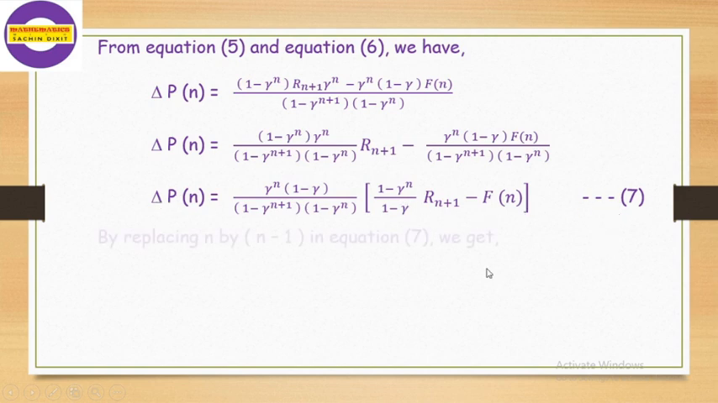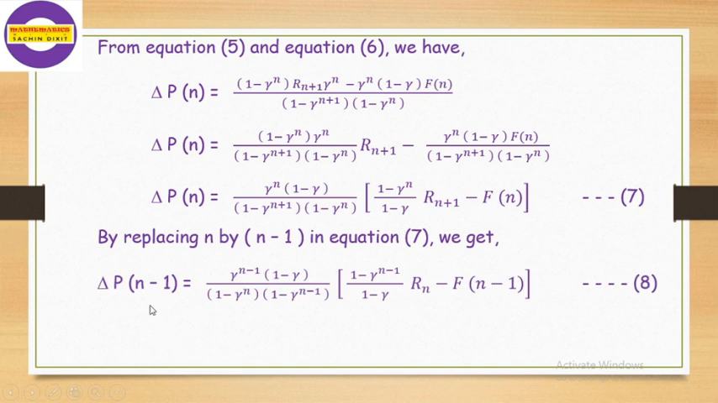Now from this expression, just replace n by n minus 1 in expression number 7. So we get del of Pn plus 1 like this. Say it is equation number 8. Just replace n by n minus 1. We cannot read out this, but just take a look corresponding to this. Just replace n by n minus 1, we get this expression.